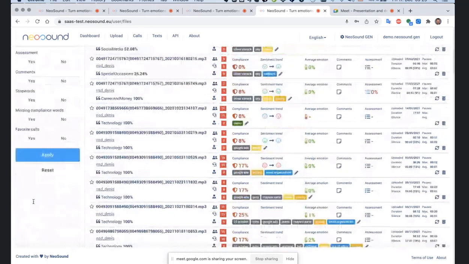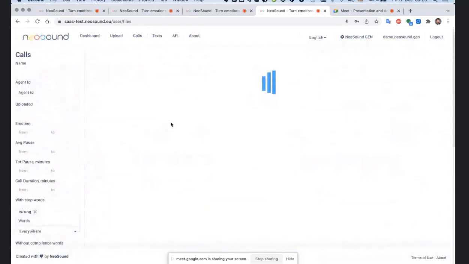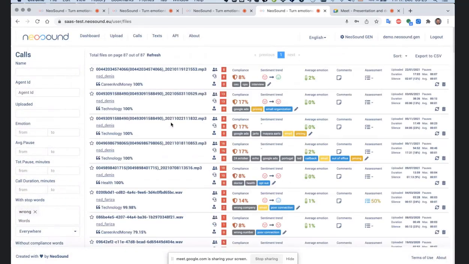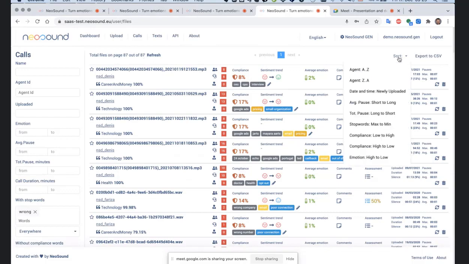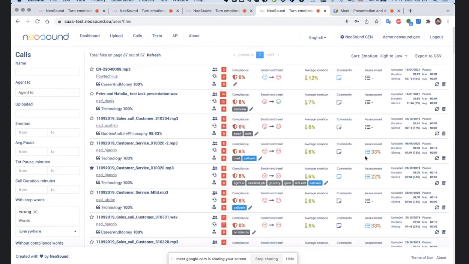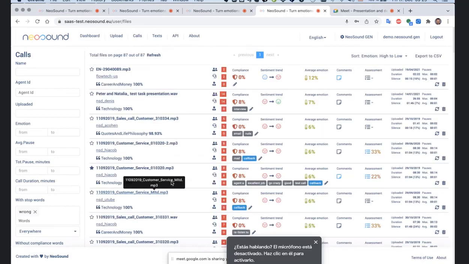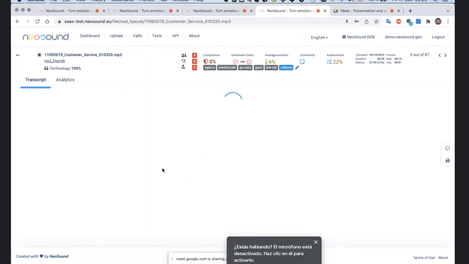All right. So I just apply that filter, and instead of 1,400, my selection now is only 87 calls, which is already better. Then I sort the calls by emotions, and I open one call.